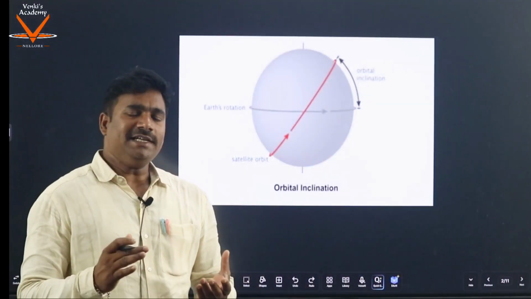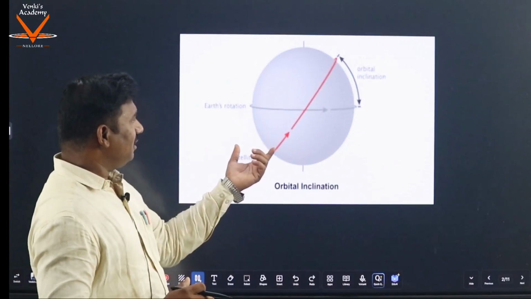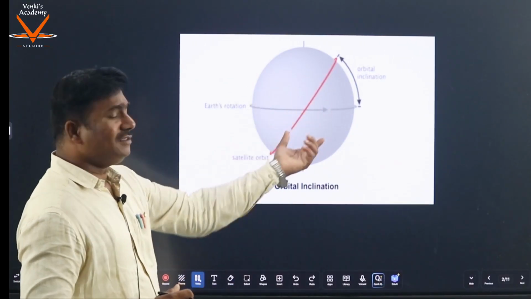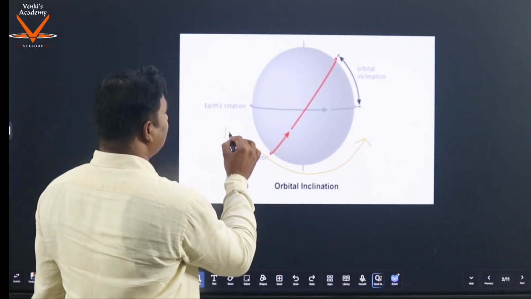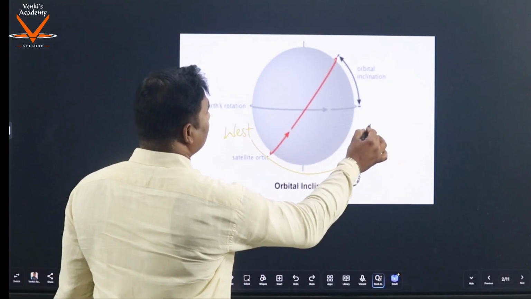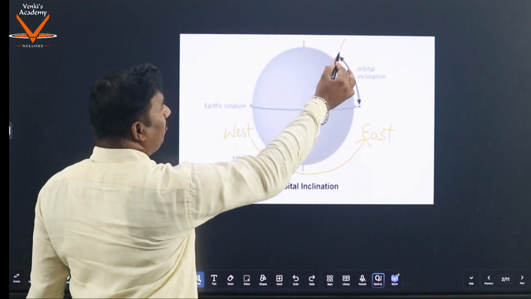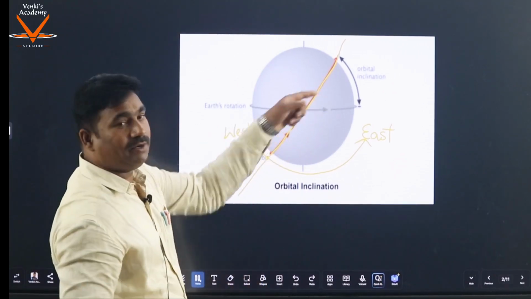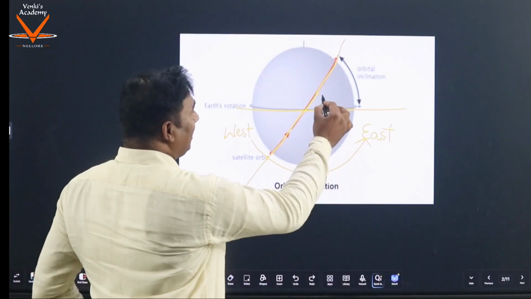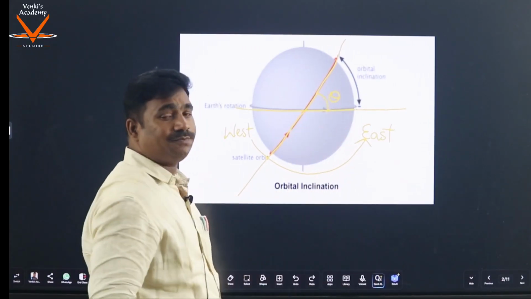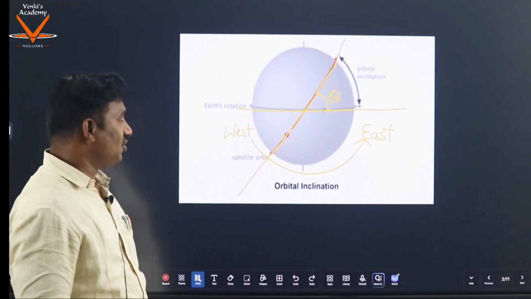Okay, now let us enhance our understanding through some pictures. This is the Earth, and this rotation is from west to east. You see, this red line is the orbital plane, and this is the equatorial plane. This angle theta is the orbital inclination.